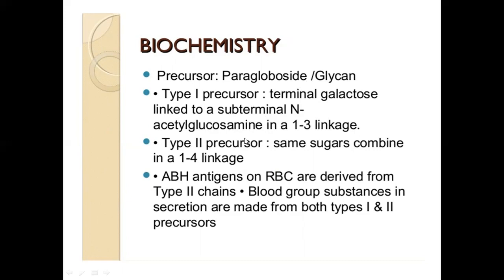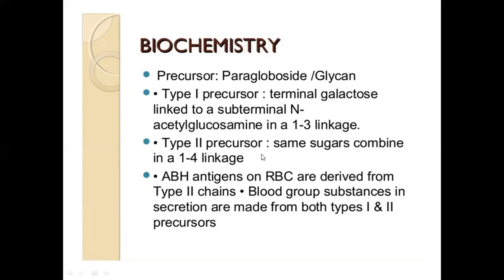So all in all, four sugars, because two galactose, one N-acetylglucosamine, and then the glucose. Okay, there are two types of the precursor. We have type 1, in which there is a 1,3 linkage. What is 1,3? Carbon 1 of your galactose is linked to carbon 3 of your N-acetylglucosamine. So that's type 1.